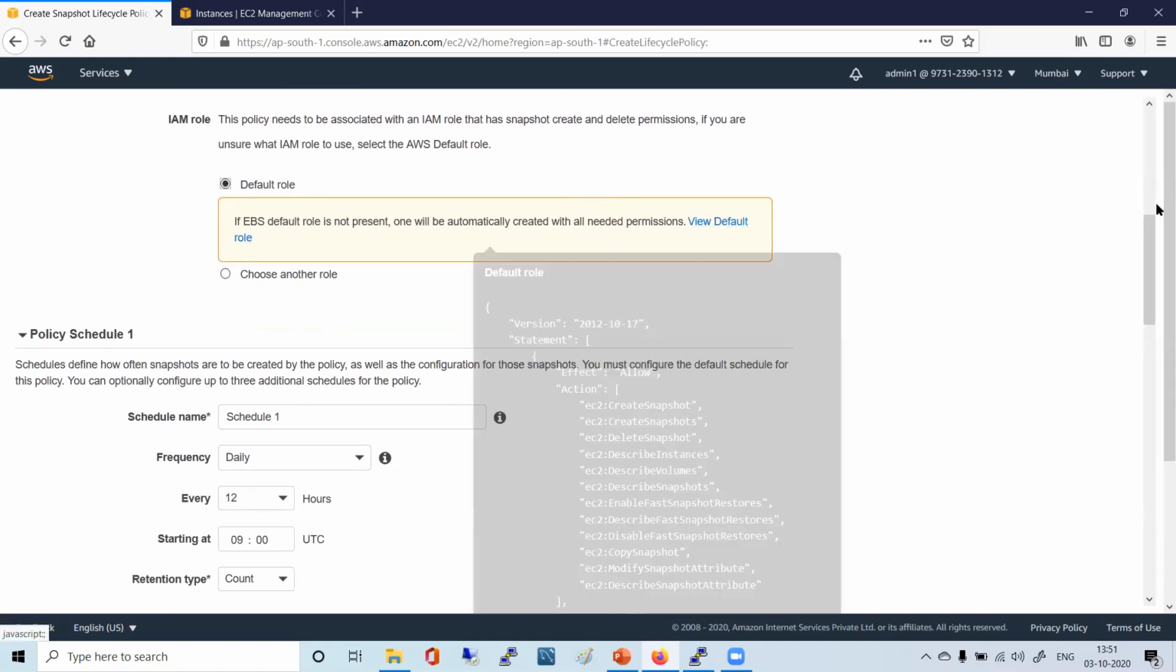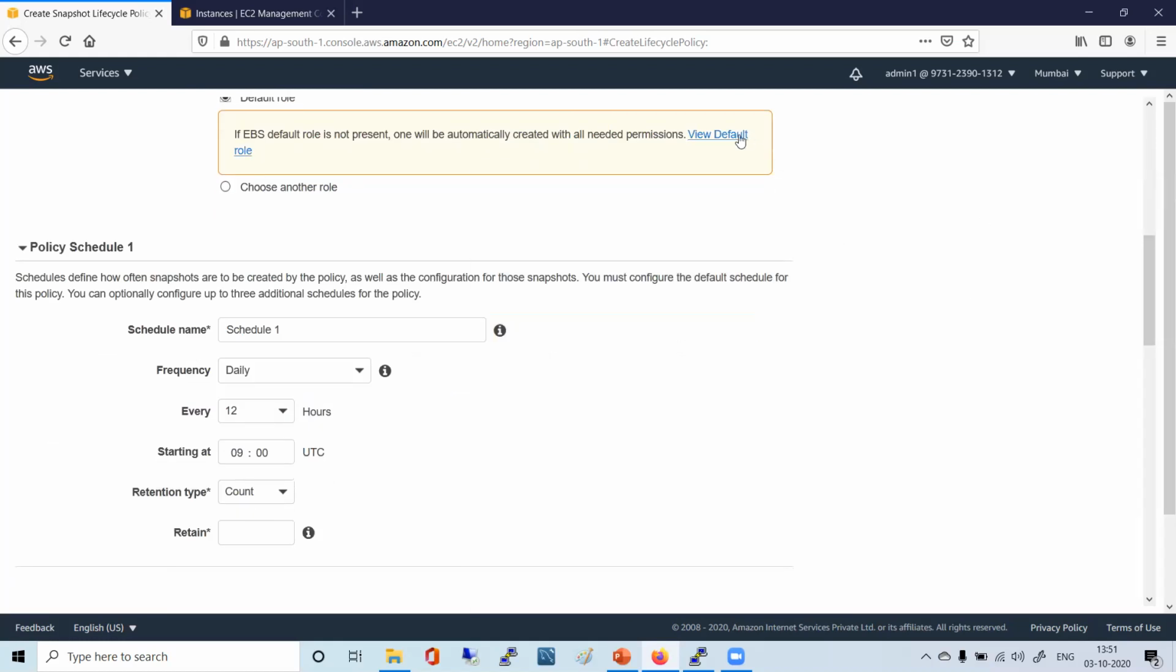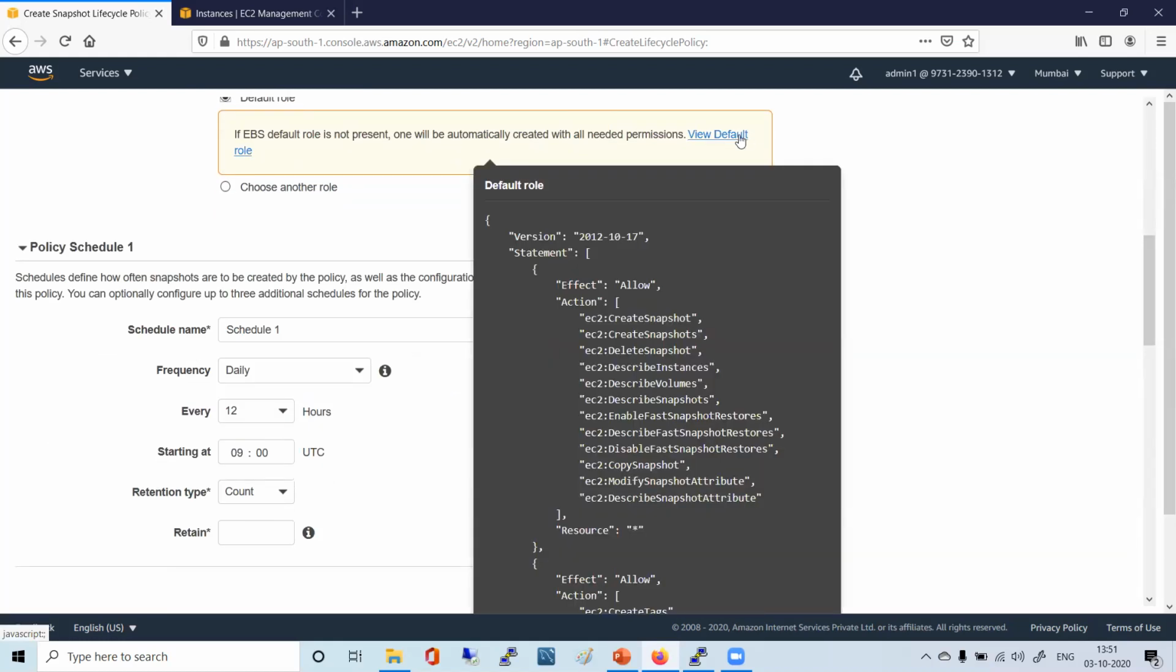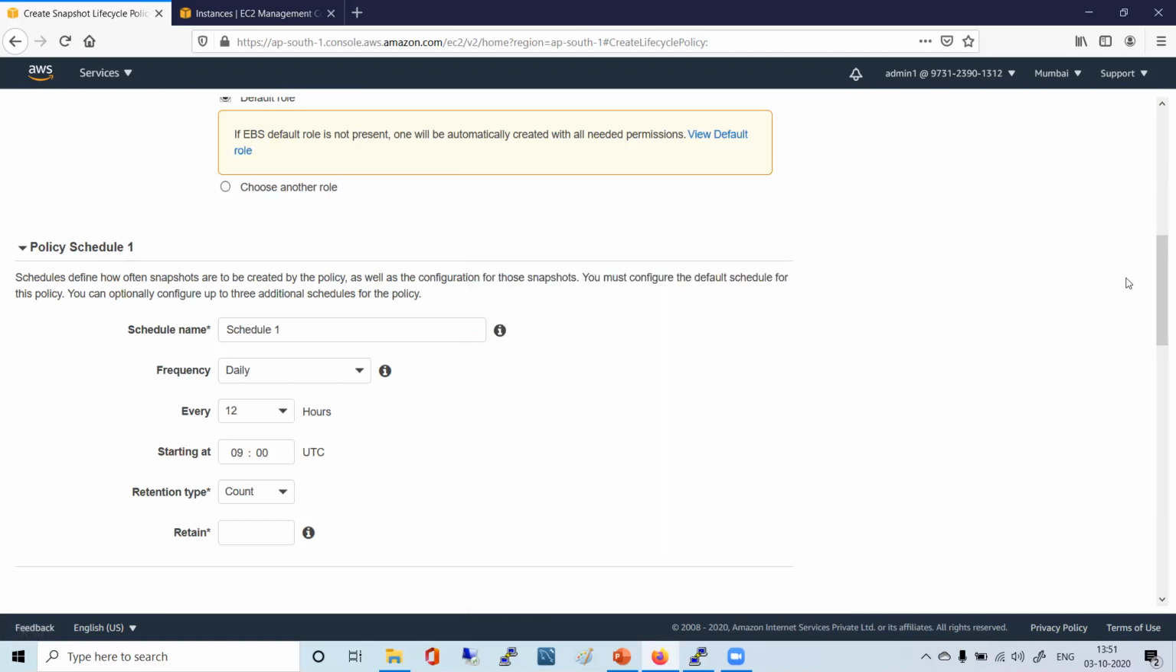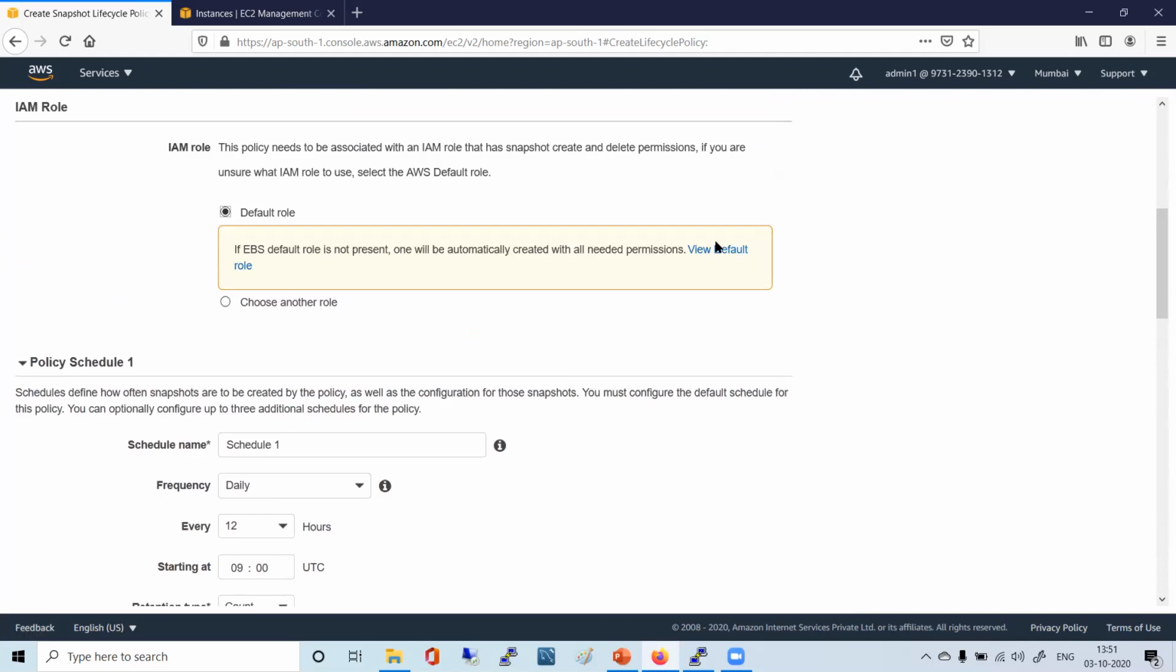Just keep your mouse here and try to understand based on whatever skills you have learned. Try to relate the same thing. What happens here? It says action is this, right? EC2 create snapshot, delete snapshot, describe volumes, all those options. If it is there, then only it can create. What is the action? If you just go, okay, we'll open it in a new one. Click on this.